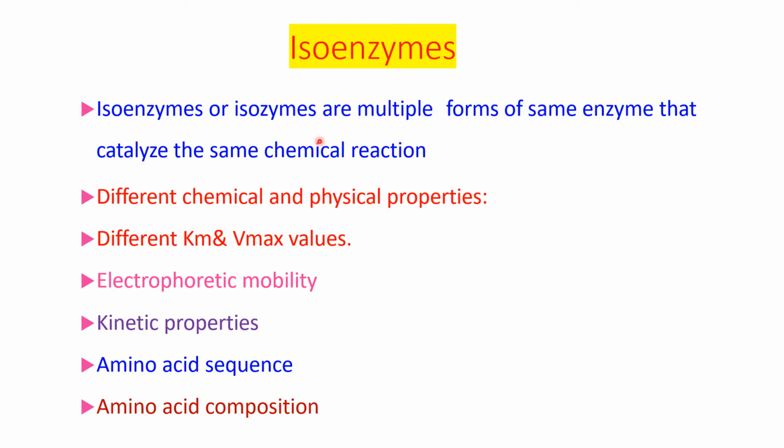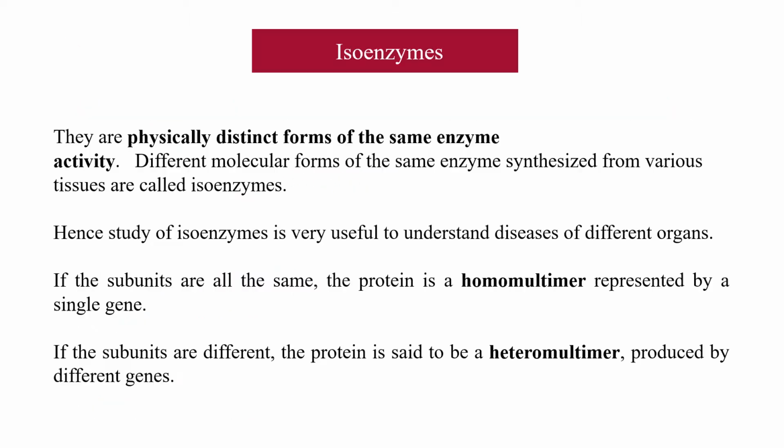For example, we take the example of a 1 rupee coin. There are different forms of the 1 rupee coin, but their face value is the same. Similarly, these are the different multiple forms of the same enzyme, but they catalyze the same chemical reaction. Isoenzymes are physically distinct forms of the same enzyme, different molecular forms of the same enzyme. They are synthesized from various tissues. They are called isoenzymes. The study of isoenzymes is very useful to understand the diseases of different organs.